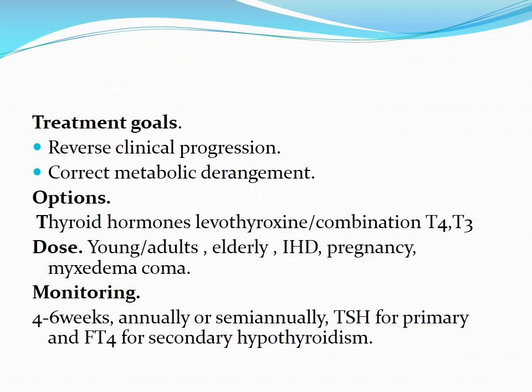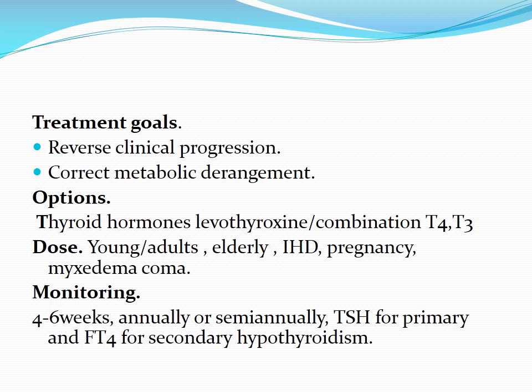And now comes the investigations and treatment of hypothyroidism. Obviously, we need free T4 hormone levels, free T3 hormone levels, and TSH level in order to diagnose whether it is primary hypothyroidism or secondary hypothyroidism.